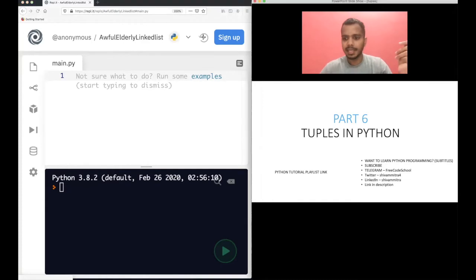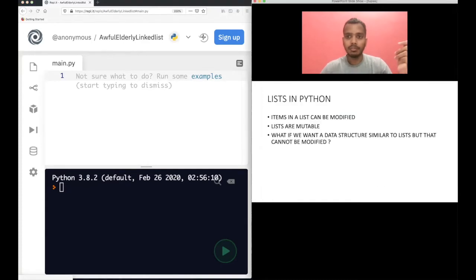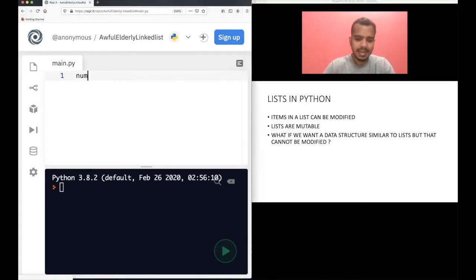So let's now start with what tuples are in Python. Let me first go to what lists are in Python, because tuples are very similar to lists, with a small difference that you will see. The items in a list can be modified. For example, take a sample list, numbers equal to 1, 2, 3.